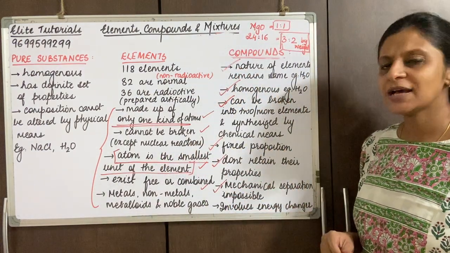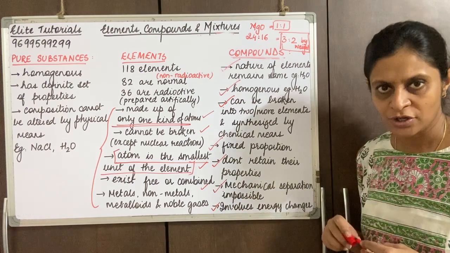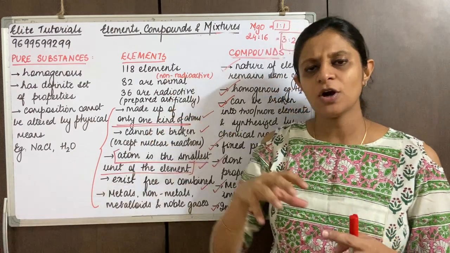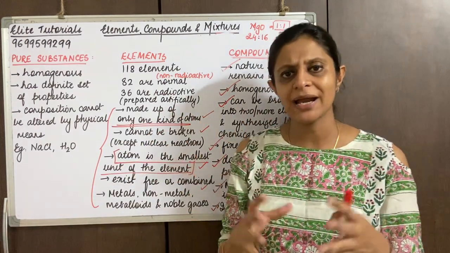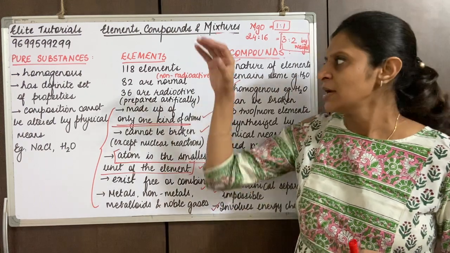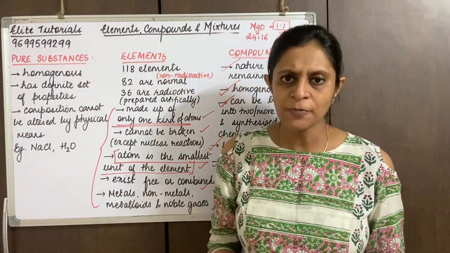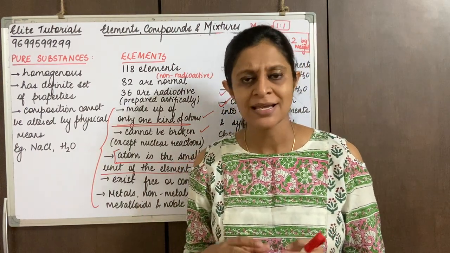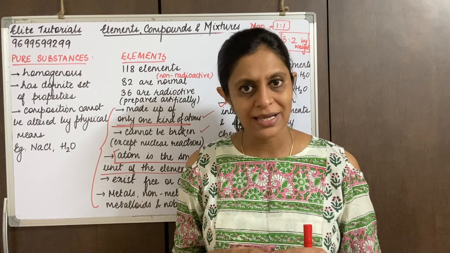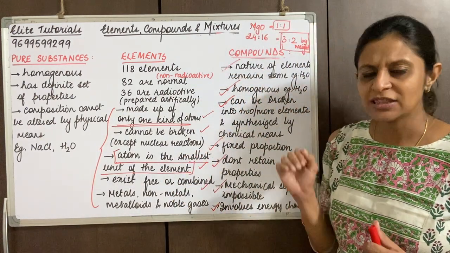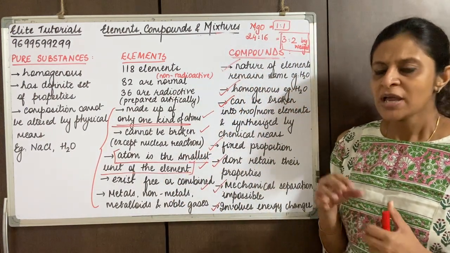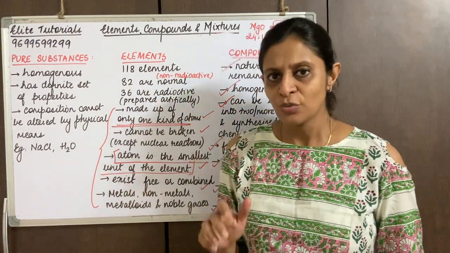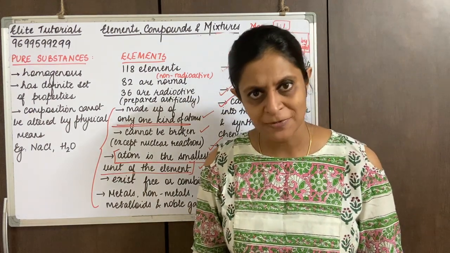So that brings us to the end of the properties of compounds. We started with pure substances, and we spoke about the two categories, elements and compounds. In elements we discussed the properties of elements and the different types. The elements can be broadly classified as metals, non-metals, metalloids and noble gases. Then we came to compounds, and we discussed all the properties of compounds, and we saw how compounds also fit into the category of pure substances. So with this we have finished the topic of pure substances.